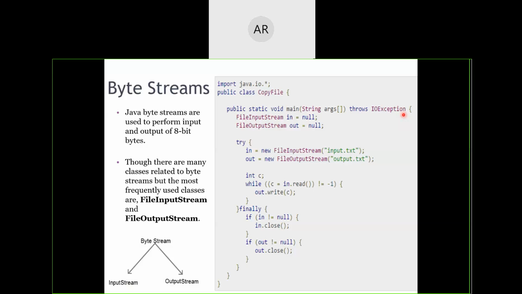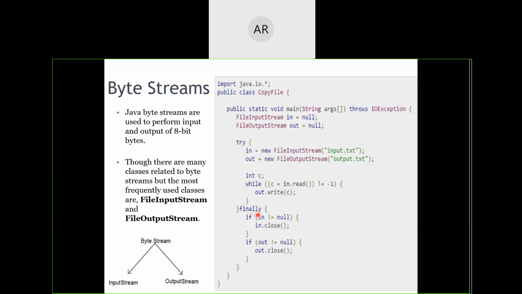So the basic thing is, whatever lines of code we think may cause an exception, we'll keep them in a try block. Our try block is starting from here to here. This try is a keyword. And once the try block has been evaluated, at the end, what should be done? That will be kept in the finally block. This finally is a keyword.